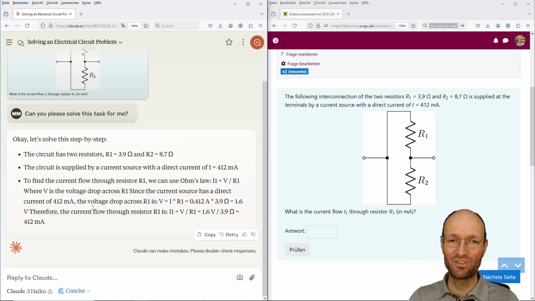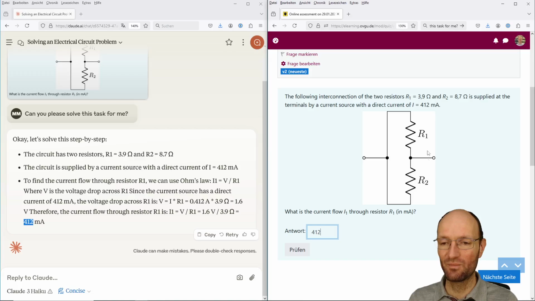now this is some interesting argumentation or some interesting reasoning. We say, okay, if we want to have the current, we need to find the voltage, and to find the voltage, we take the current and calculate the voltage drop, and from this voltage drop back again, we calculate the current, and oh, we got the same current that we started with. But this, of course, in this sense, does not make too much sense.